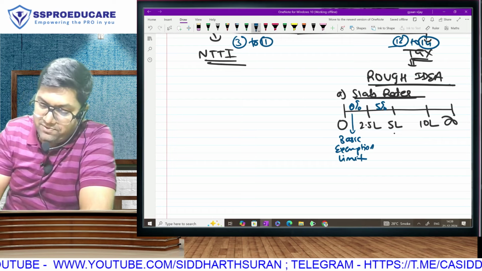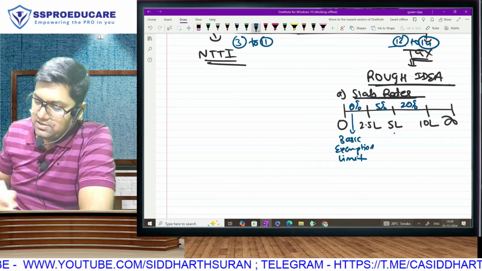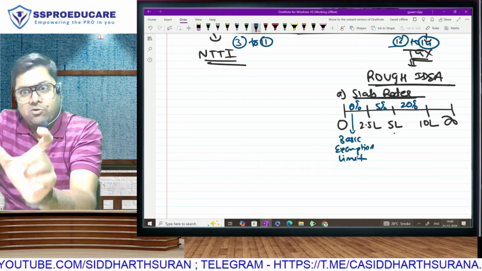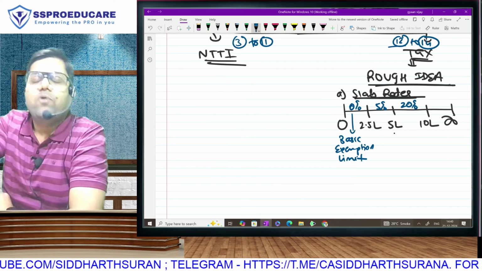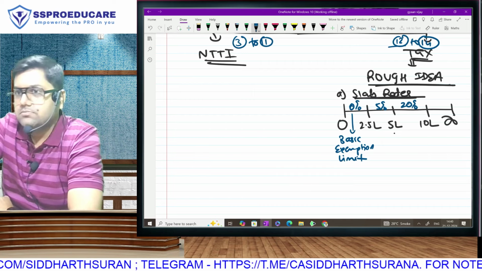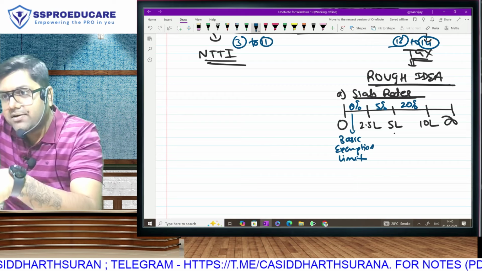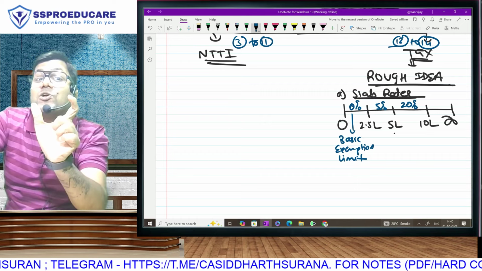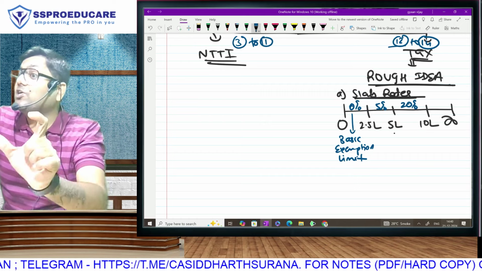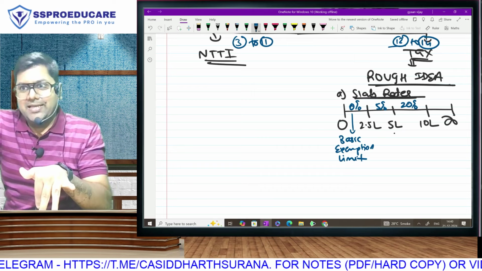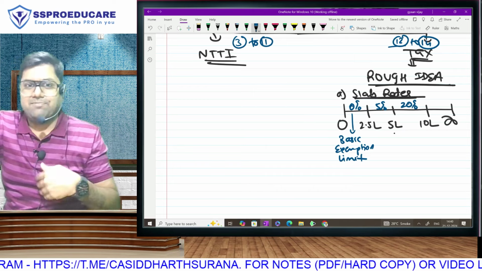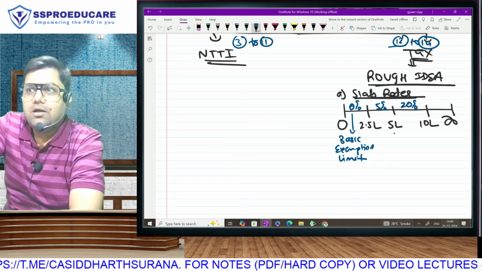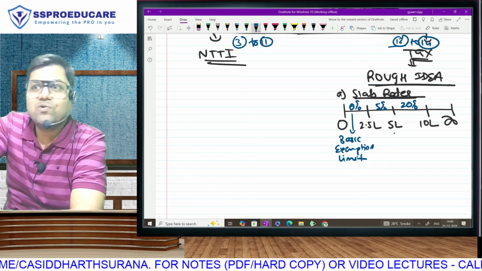On this 5 lakh, we will apply 20%. Whatever be your income upper side, in this slab, whatever is the amount, total is 5 lakh, we will apply 20. For example, my income is 8 lakhs. Have I entered this bracket? Yes. But will it be 8 into 20? No. First 250, 0. Next 250, 5. Remaining balance. Had it been more than 10, I would take only 5 lakhs. But in my case, it is only 3 lakhs. I will apply 20%. And once you cross 10 lakh, that means you have crossed 80,000 in a month.